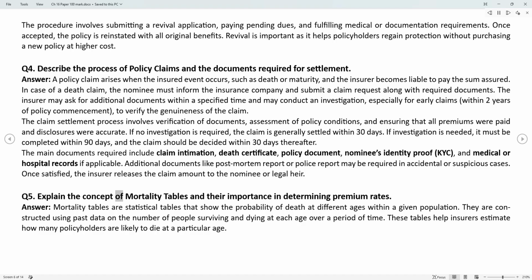Q5. Explain the concept of mortality tables and their importance in determining premium rates. Answer. Mortality tables are statistical tables that show the probability of death at different ages within a given population. They are constructed using past data on the number of people surviving and dying at each age over a period of time. These tables help insurers estimate how many policyholders are likely to die at a particular age.